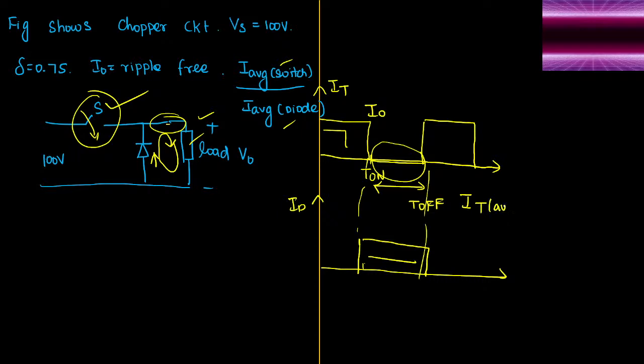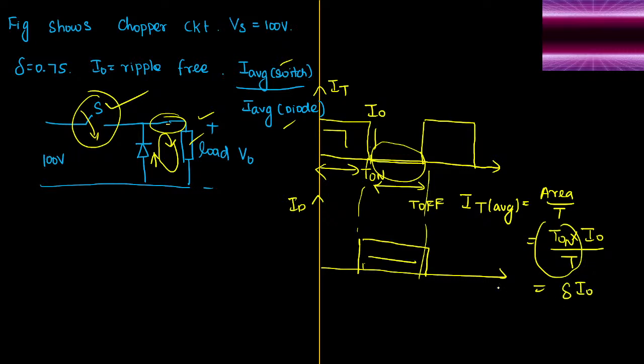How will you calculate the average current through the thyristor? You all know the formula is area by time period. Now how will you write down this area? Area means the on time with height I0. So it can be written as on time into output current I0 divided by fundamental time period T. We all know on time divided by T is nothing but delta. So delta times I0. It is very easy to write down the expression for average current through the thyristor. It is simply delta into I0.